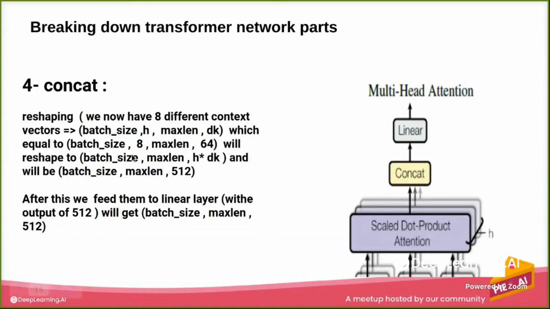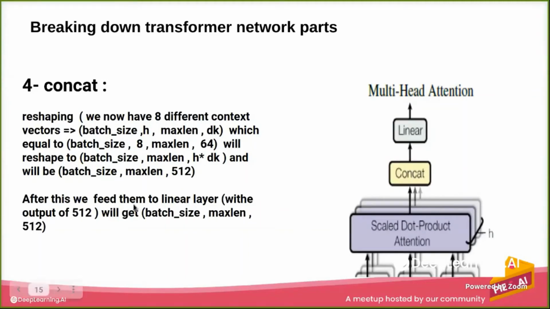Now we reshape it to batch size, maximum length, and 8 multiplied by 64, to get it back to the original shape. So we divide, calculate attention for each head, and then combine them by reshaping. To make a stronger representation, we feed it into a linear layer. This calculation gives us a stronger representation because we are not relying just on reshaping and concatenation.